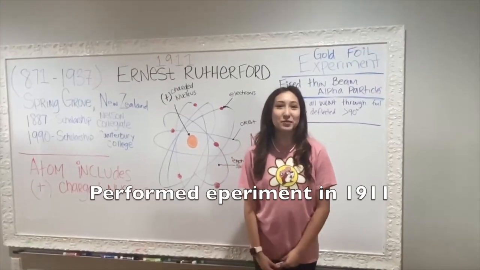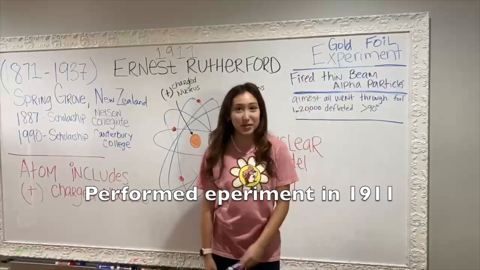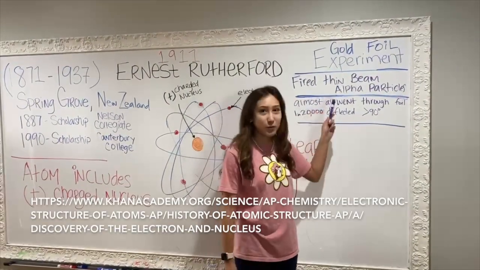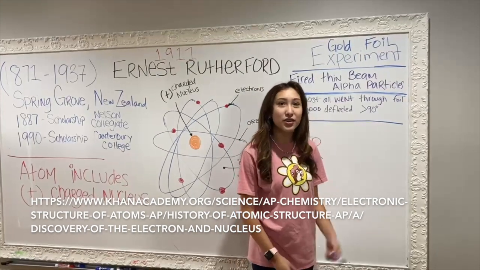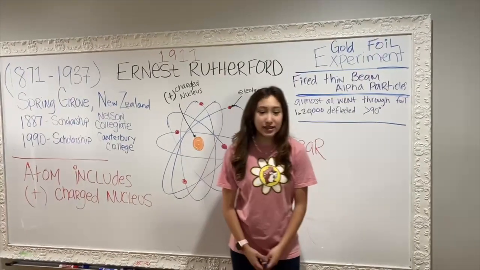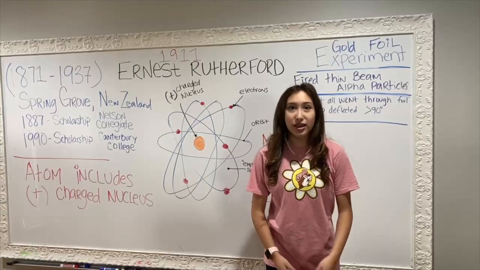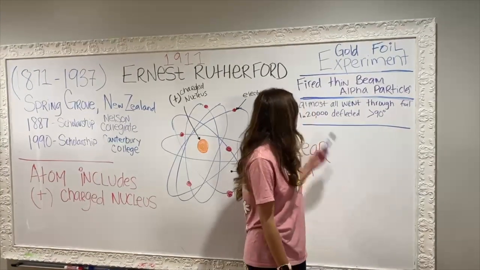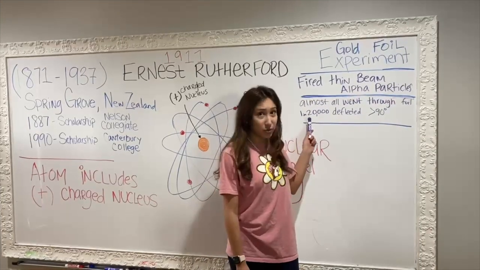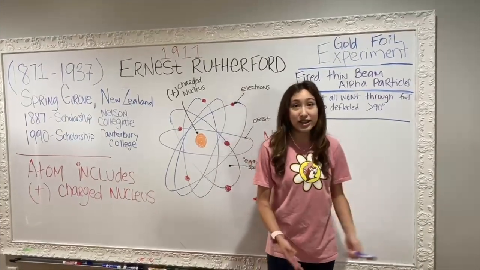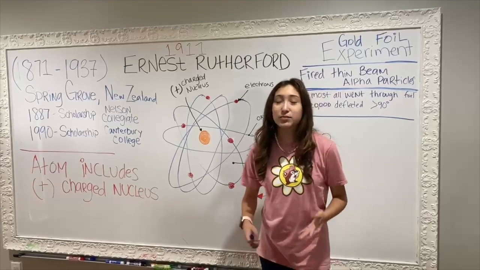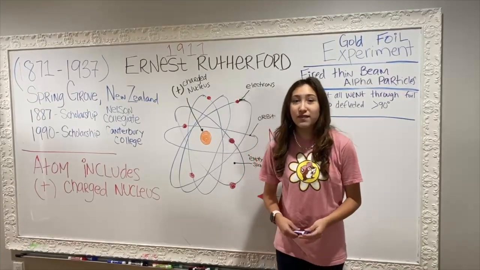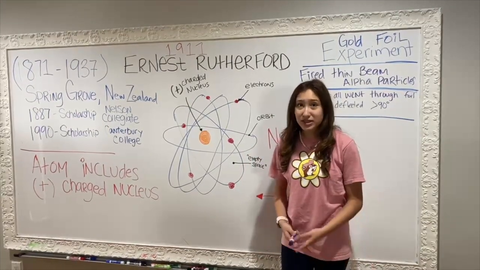Rutherford's experiment was called the gold foil experiment because he fired a thin beam of alpha particles at a thin sheet of pure gold. Because of Thomson's plum pudding model, he thought that most of the alpha particles would go straight through the gold foil, and he was right. Almost all of them did, but 1 in 20,000 deflected greater than 90 degrees. And because most of them went through the gold foil, he found out that the atom contains mostly empty space.